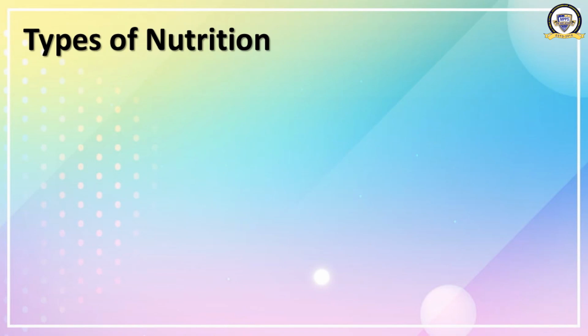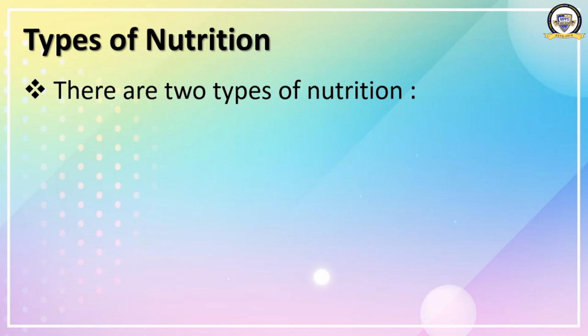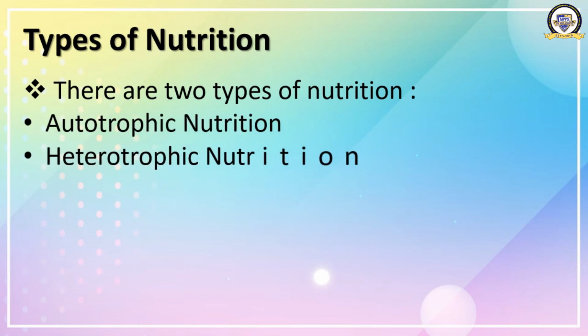The first topic which we have to study in this chapter is types of nutrition. First of all, tell me, what is nutrition? Nutrition is the process of using food for energy, growth and repair of the body. There are two main types of nutrition. What are they? Autotrophic nutrition and heterotrophic nutrition.